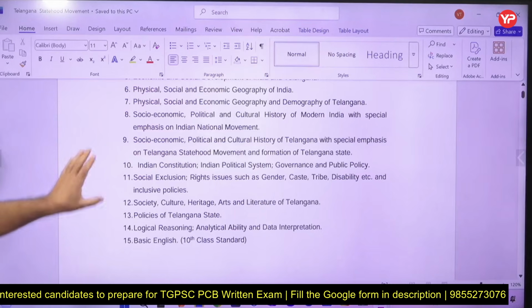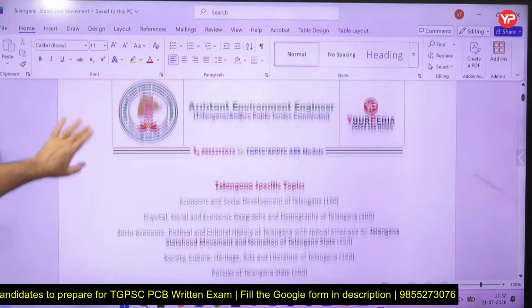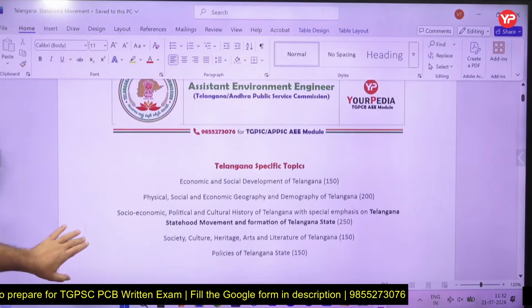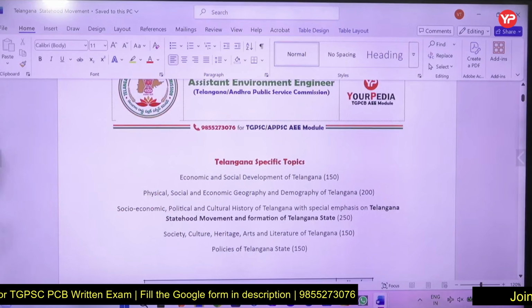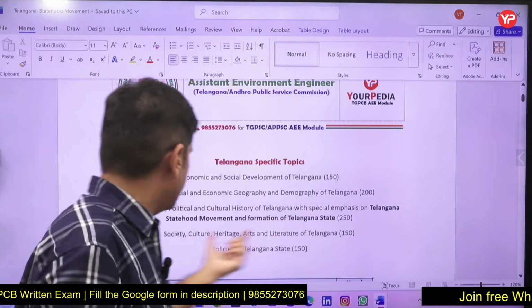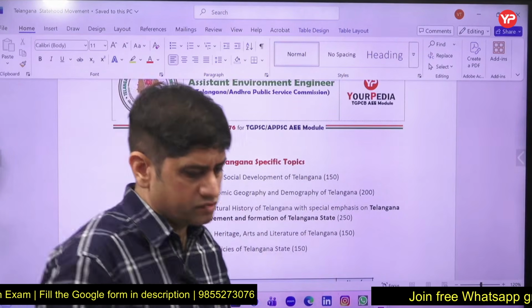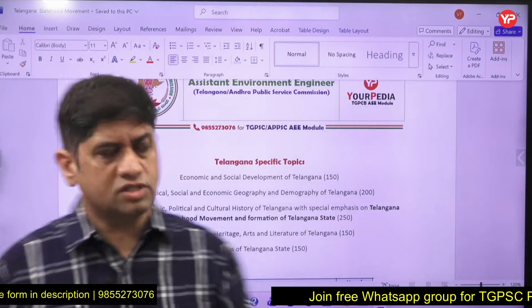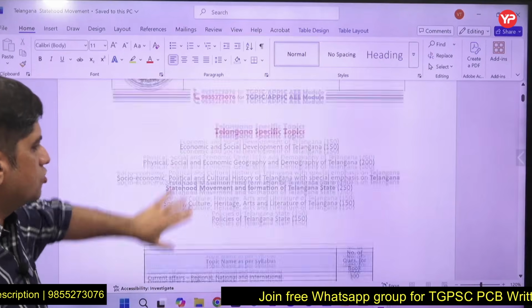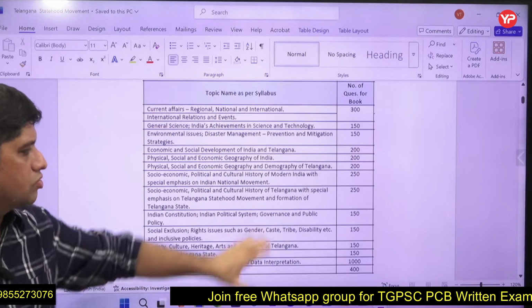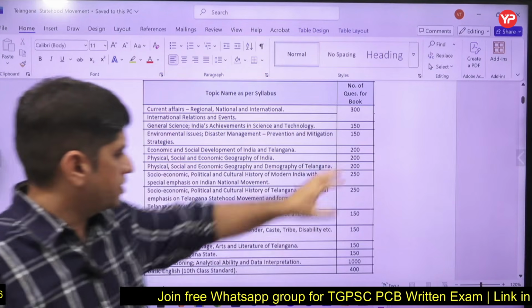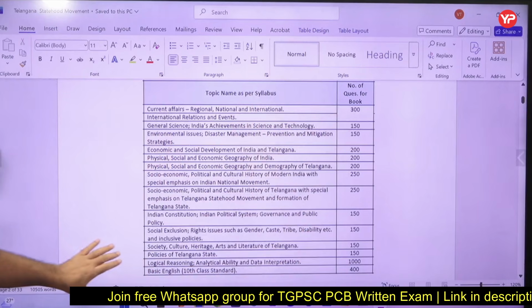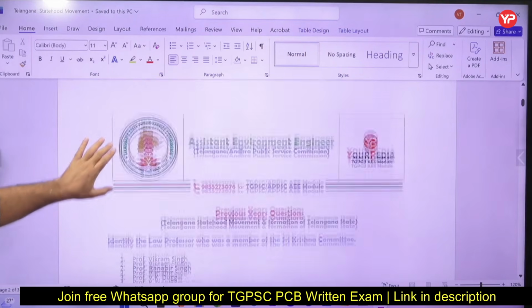So there are 15 topics, friends, in your Telangana state section, and these are the topics which are dedicated to Telangana state. And today I'm going to cover the Telangana statehood movement and formation of Telangana state. That is what I'm going to cover for you. And the questions of each topic will be provided to you in the book which is dedicated to non-technical.